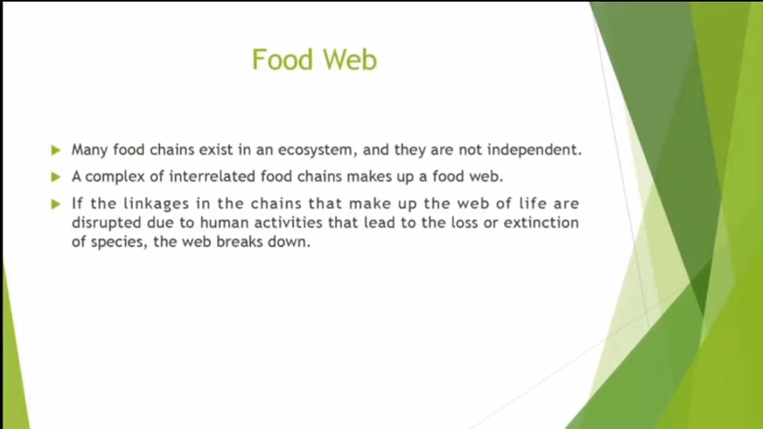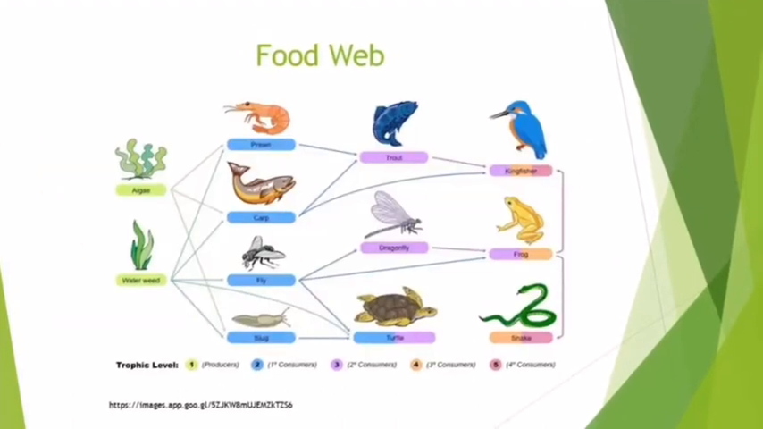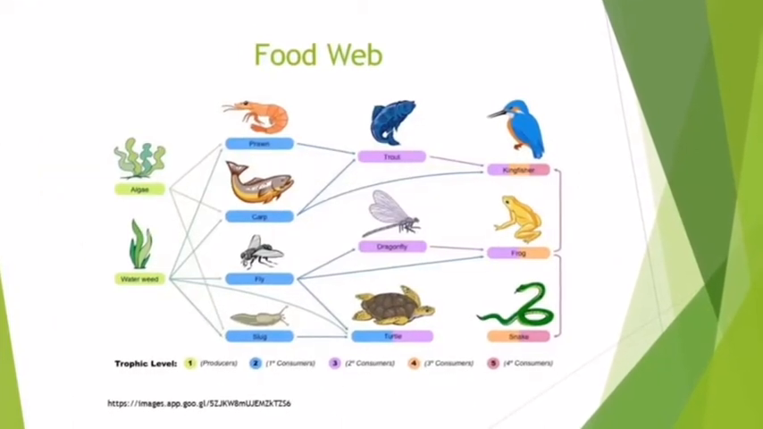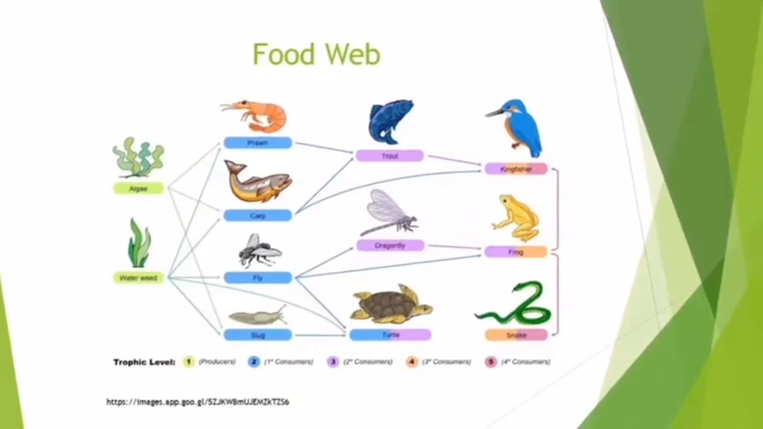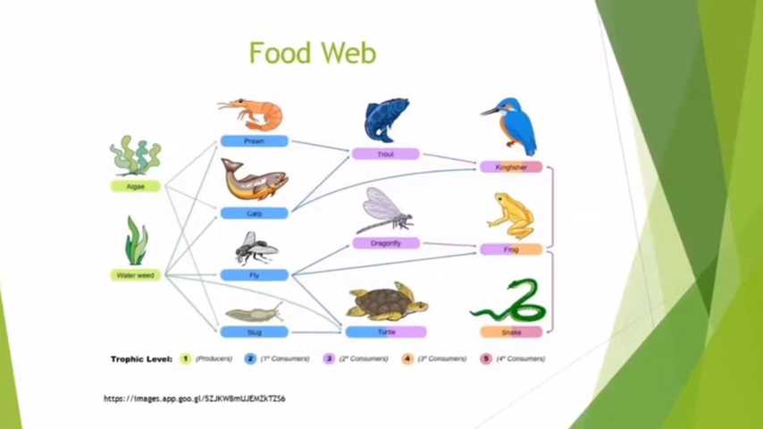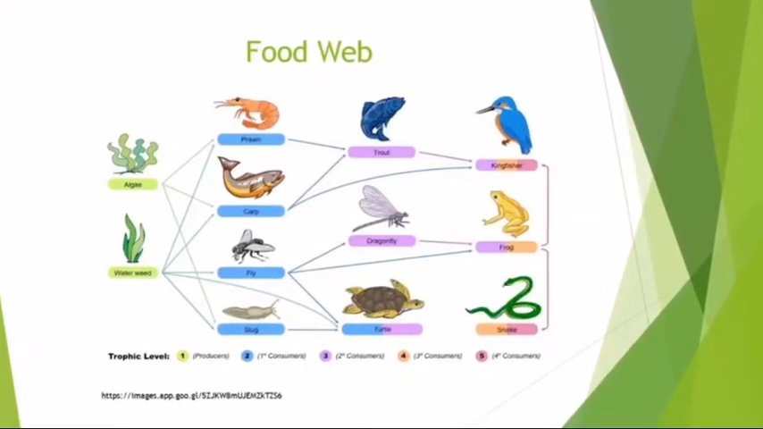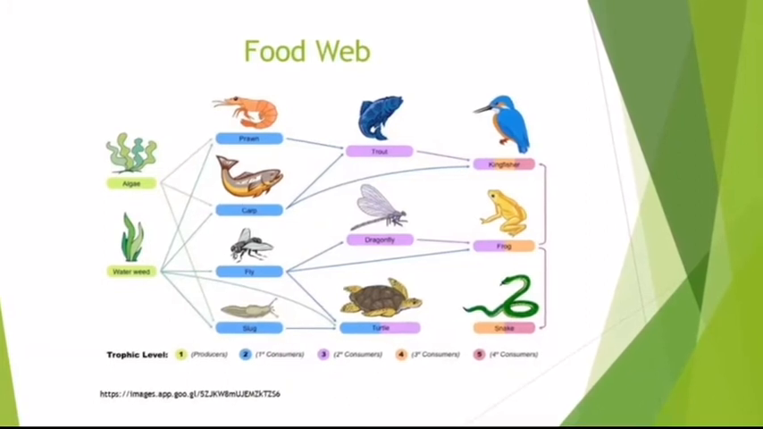Many food chains exist in an ecosystem and they are not independent. A complex of interrelated food chains makes up a food web. If the linkages in the chains that make up the web of life are disturbed due to human activities, that leads to the loss or extinction of species and the web breaks down.